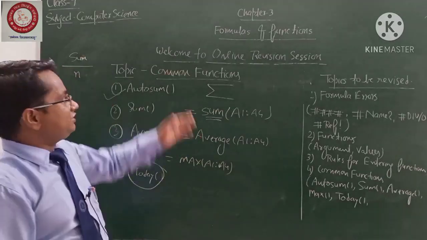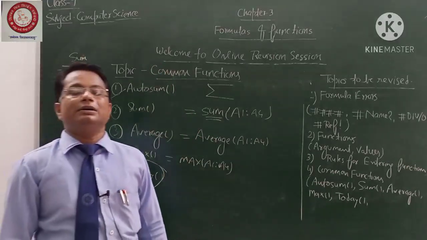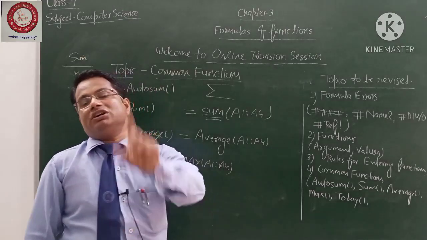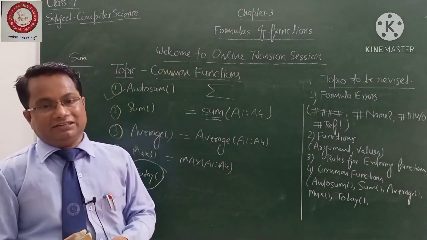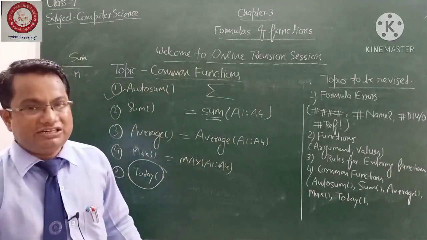So students, this is all about common functions, and if you want to see the practical demonstration for the same, you have to watch the previous videos. With this, I am just going to erase the code and we will proceed further.